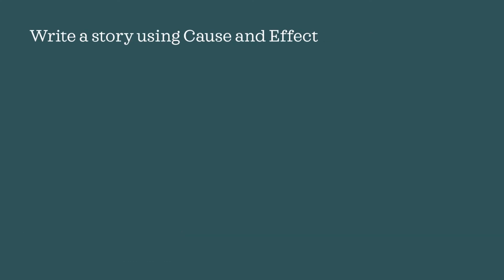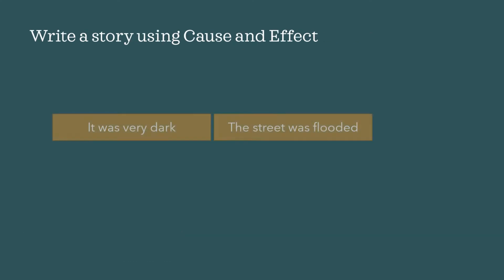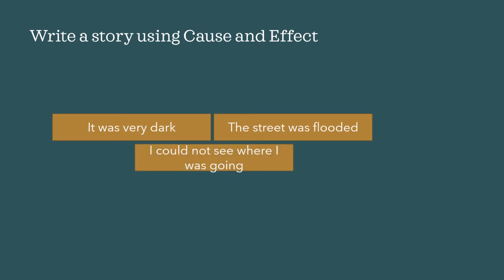So this is one story I wrote, a very short story. It was very dark and the street was flooded. So these are not cause and effect. These are just two separate sentences. So what happened because of this? I could not see where I was going.